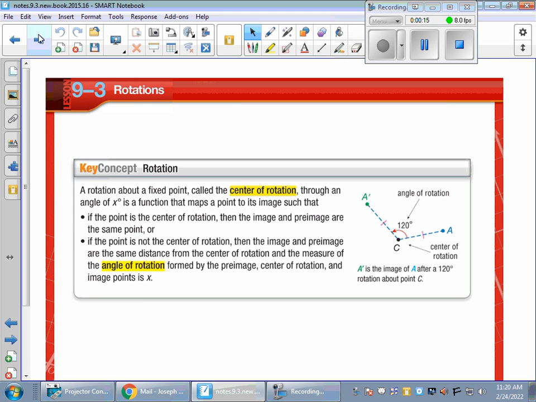So we will usually go with 90, 180, or 270, but this just shows you that you can go 120, you can go different ones, and you have an angle of rotation. So angle point A right here, you would go 120 from point C, and it's the same distance, but just 120 degrees, and that's going to be counterclockwise.